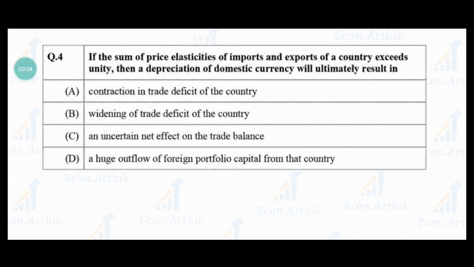So today we have question number 4 from GATE Economics year 2021 PYQ.